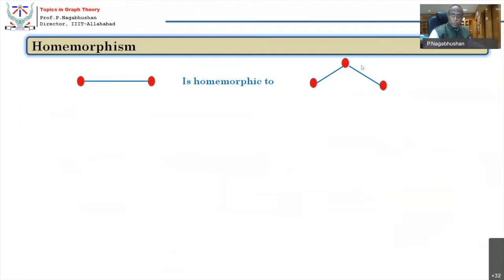I have just introduced one more vertex of degree 2 so that the transition is through that vertex. Then this graph is said to be homeomorphic to this, and conversely this is also said to be homeomorphic to this. In this case, I am introducing a vertex of degree 2. In this case, a vertex of degree 2 is eliminated, is dissolved. These are homeomorphic representations.